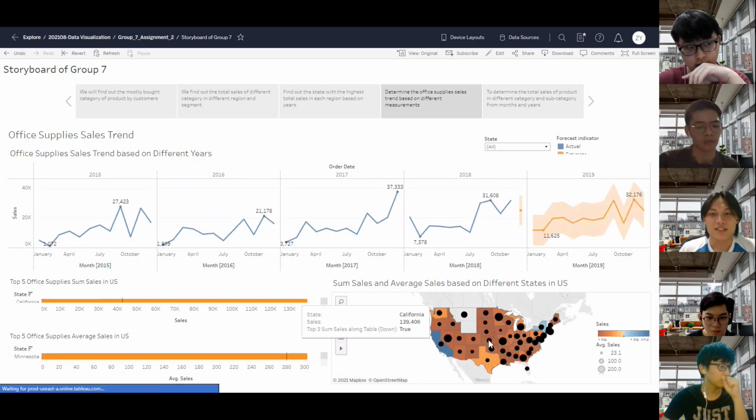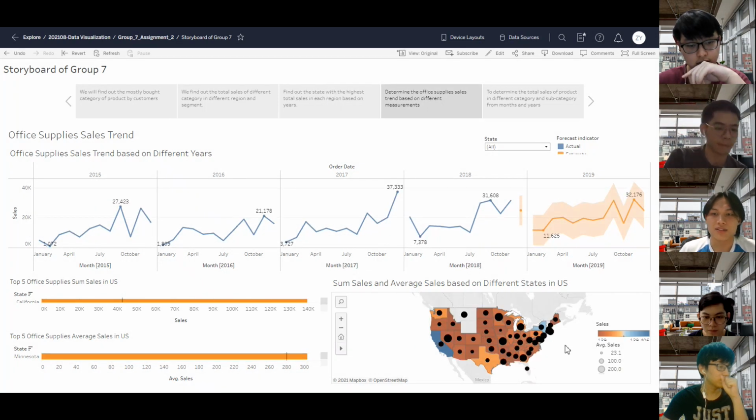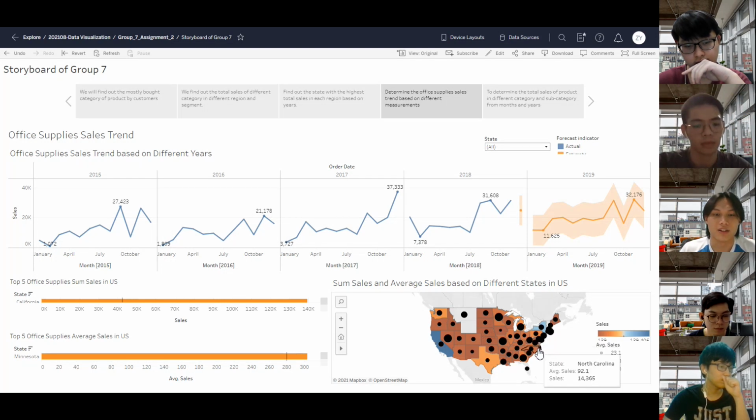The graph indicates the sum sales, which is the colors, and average sales, which is the circles, based on the state in US. There are 3 countries that are modified on our own, which is the Florida, Maryland, and Montana, with only the circles, since the system could not detect the location.